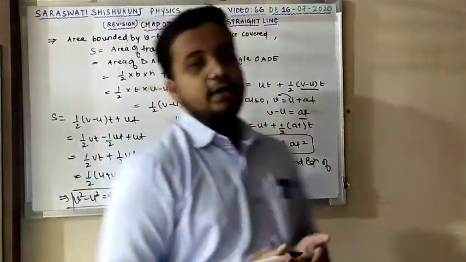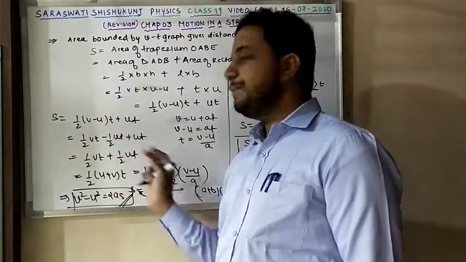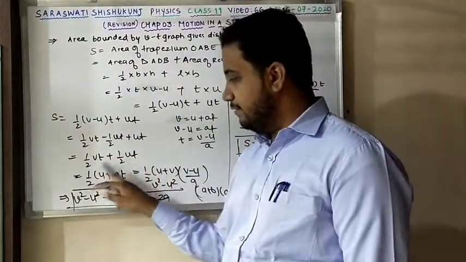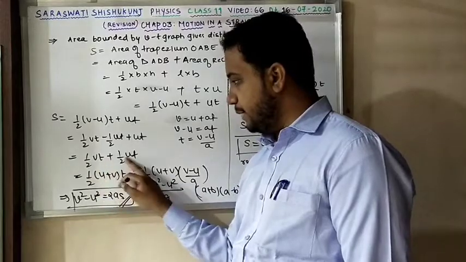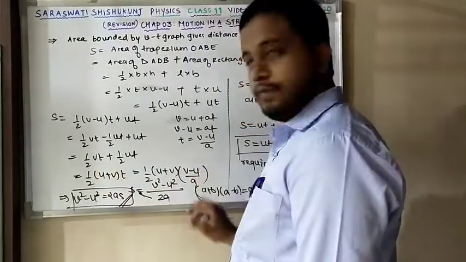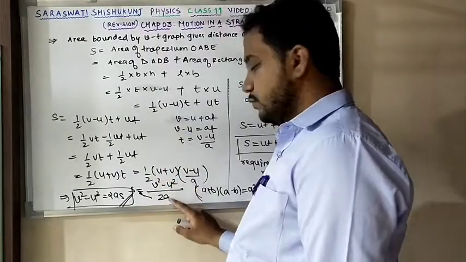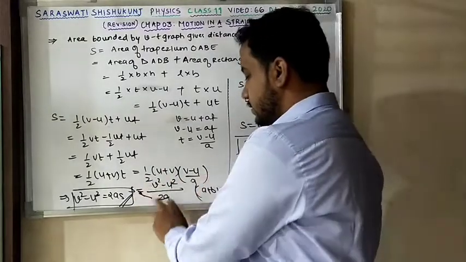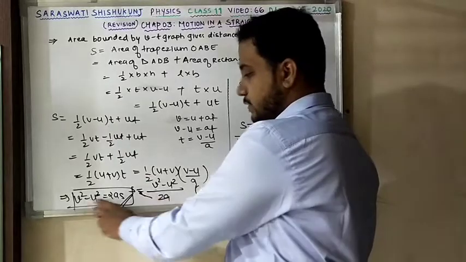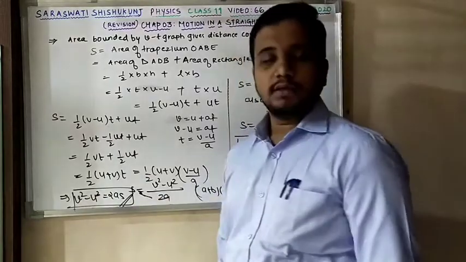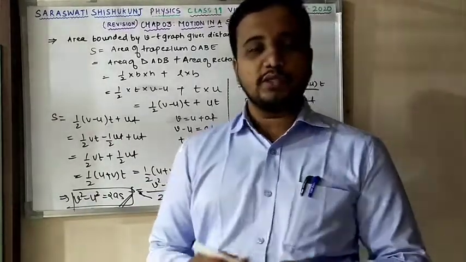Hope it is clear. What I did: I simplified. 1 minus half is half, half and t common, so it will be u plus v. Instead of this t, I put (v minus u) by a, (v minus u)(v plus u), that is v square minus u square, with denominator 2a. So I multiply this, and 2as is equal to v square minus u square. That's my required third equation of motion. Thank you.